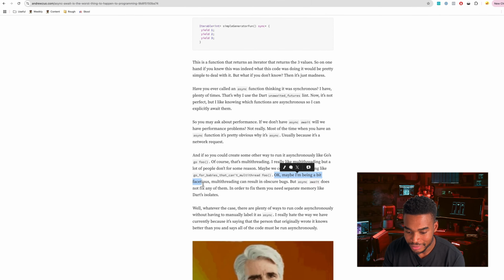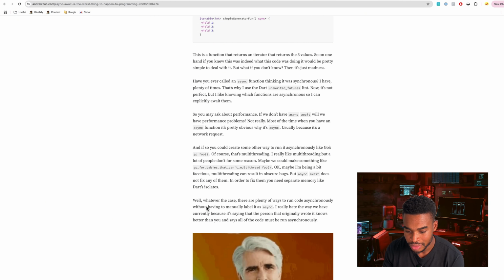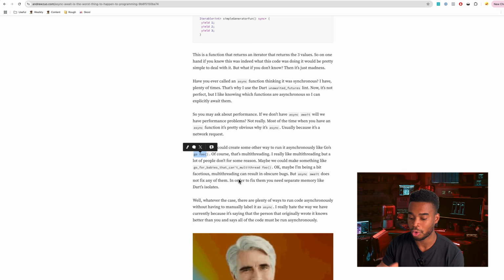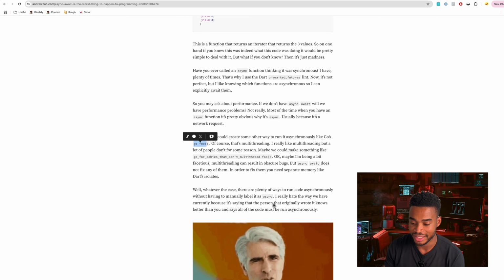Okay, maybe I'm being a bit facetious, but multi-threading can result in obscure bugs, but async and await does not fix any of them. In order to fix them, you need to separate memory like Dart isolates. However the case, there are plenty of ways to run code asynchronously without having to manually label it as async. That's true. In Go, you can basically do this without having to call it async, so it doesn't force you to use the labels async and await. So I guess that's the point here.